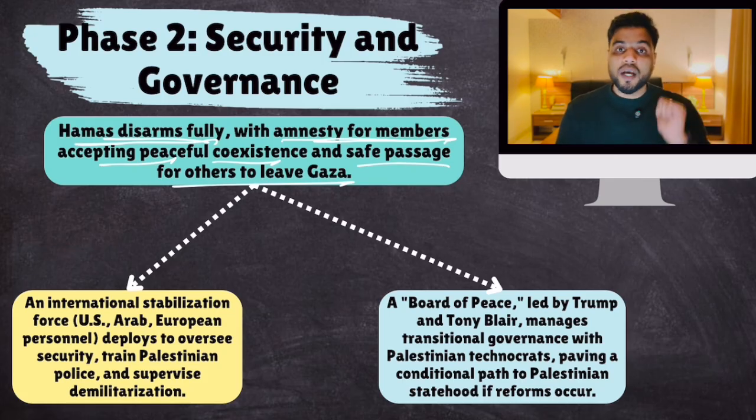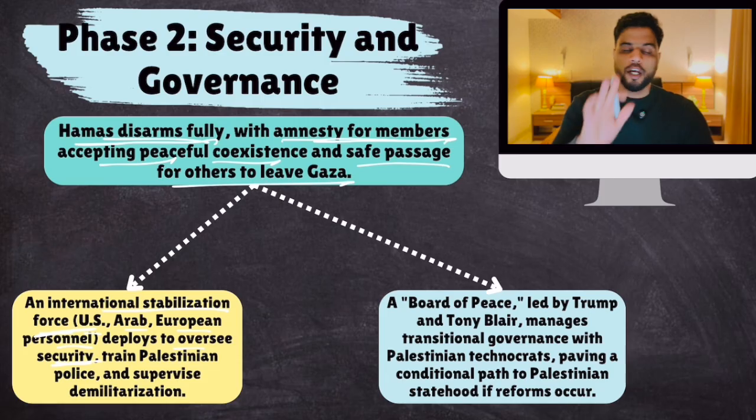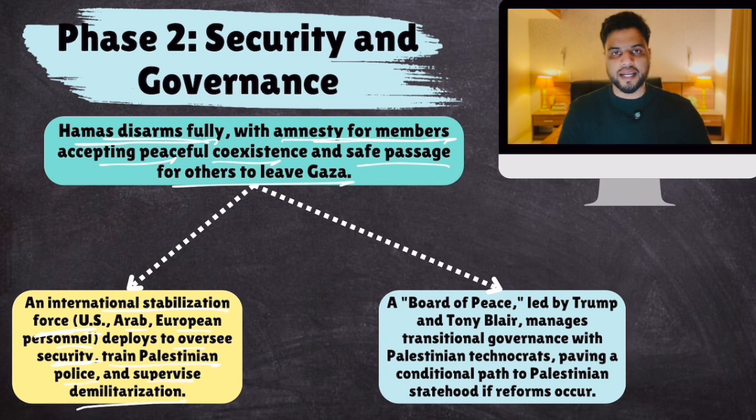Then, what about Gaza? Well, Israel will withdraw from Gaza, Hamas would too. Then who would govern Gaza? An international stabilization force, which will contain people from the US, Arab nations, European personnel, will be deployed to oversee security. So, security people would come from international areas. No Israeli security would be there, no Hamas people would be there. And they would train Palestinian police and supervise demilitarization.